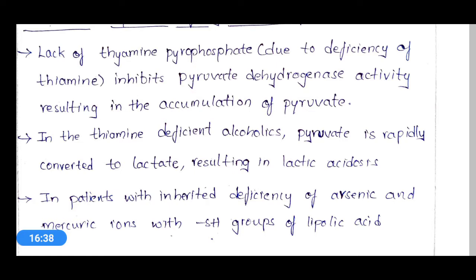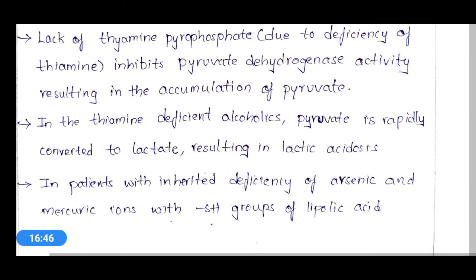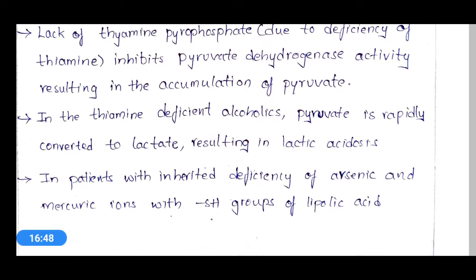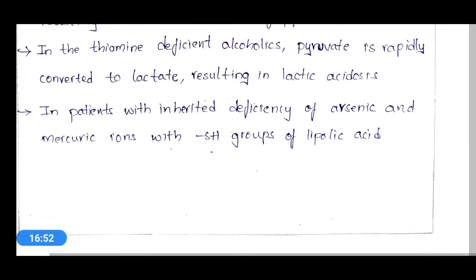Lactic acidosis will occur, and also in patients with inherited deficiency, and with arsenic and mercuric ions that bind the SH groups of lipoic acid.